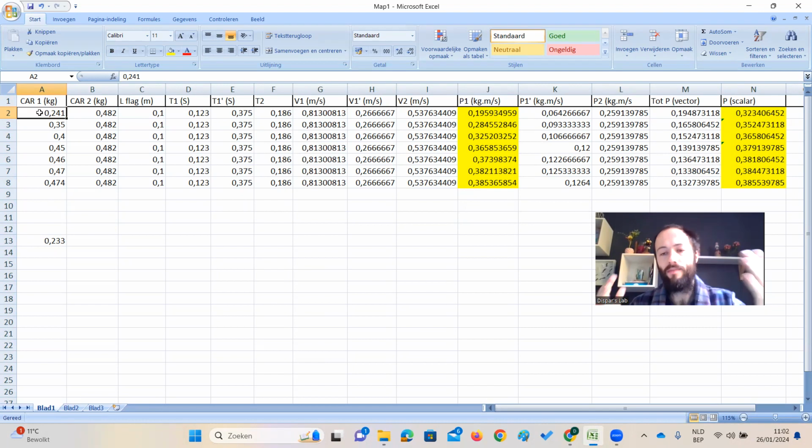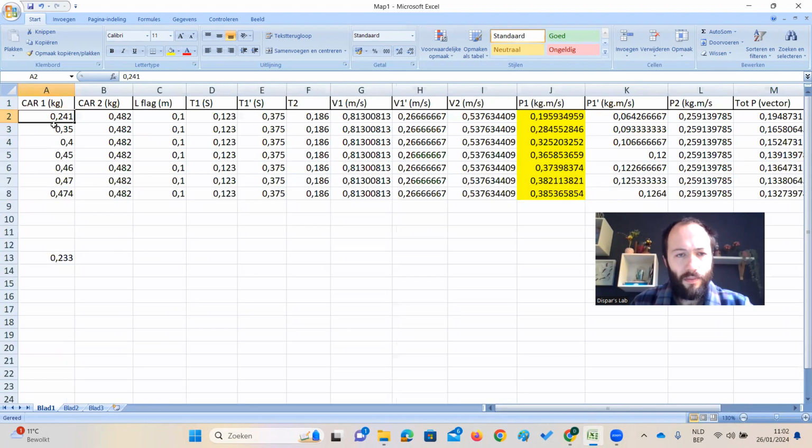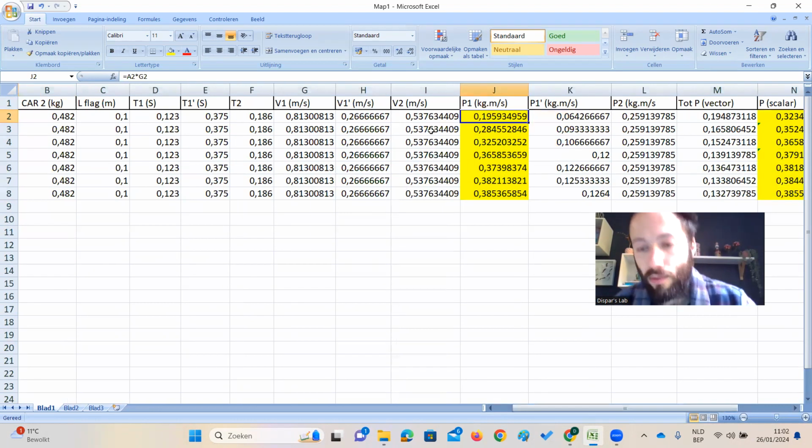let's assume that Professor Lewin is not lying, that both cards have a 1-to-2 mass ratio. So you have 0.241 kilograms versus 0.482 kilograms, and that will give us a total amount of momentum before collision of 0.195.